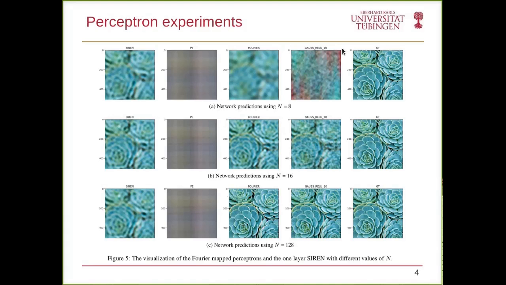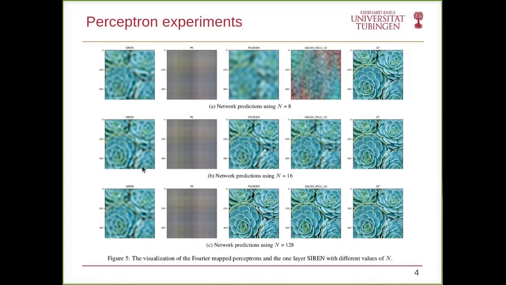Furthermore, we made another experiment to compare different mappings. So here, SIREN, positional encoding, integer mapping, and Gaussian at different number of parameters or frequencies: 8, 16, 128. At a low number of parameters, SIREN gets the best reconstruction because it has trainable frequencies.